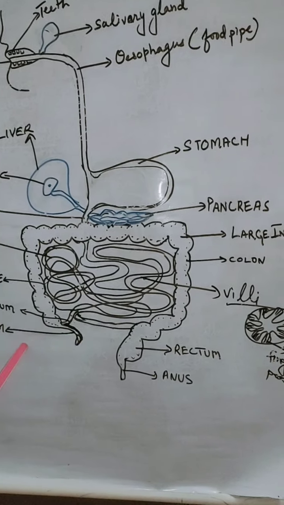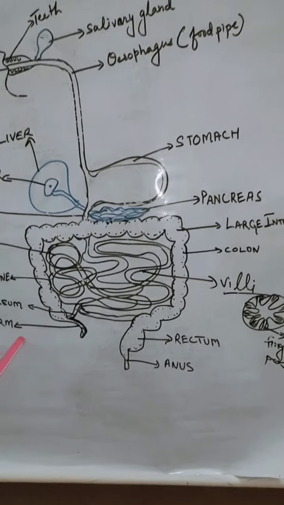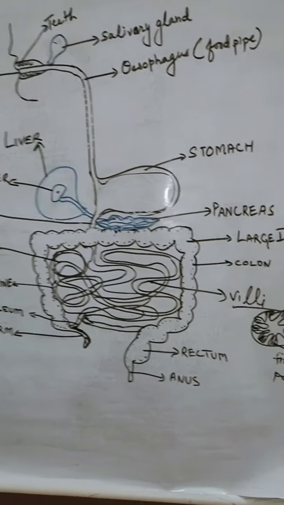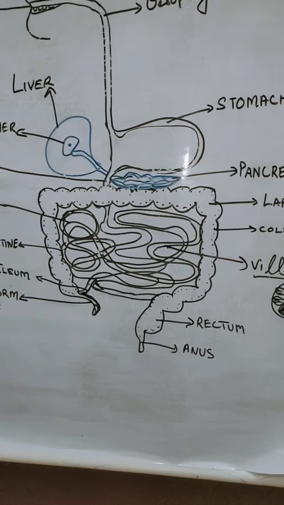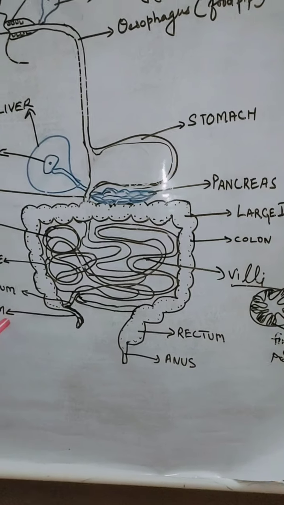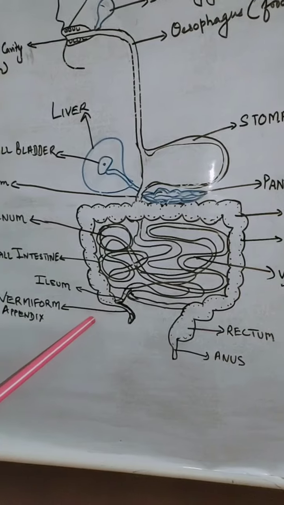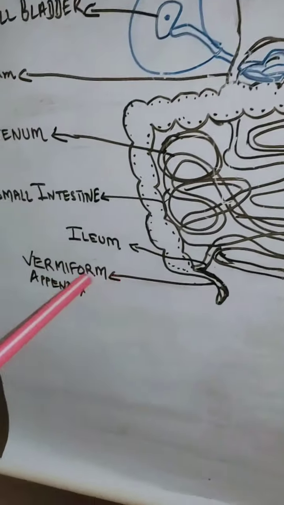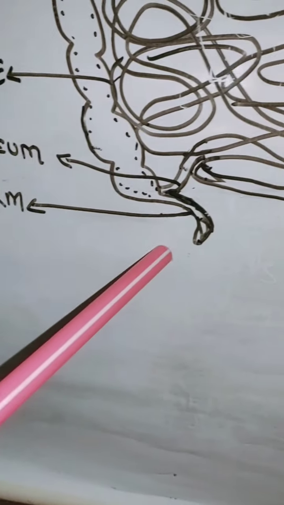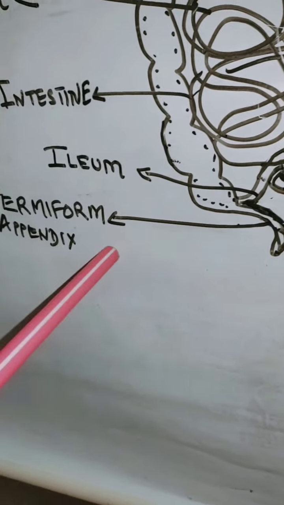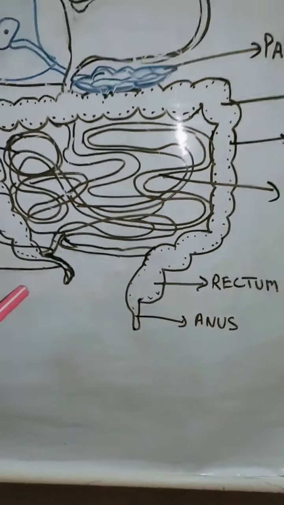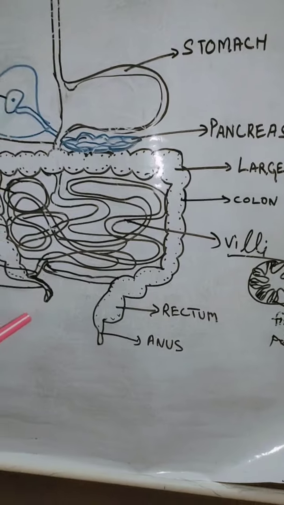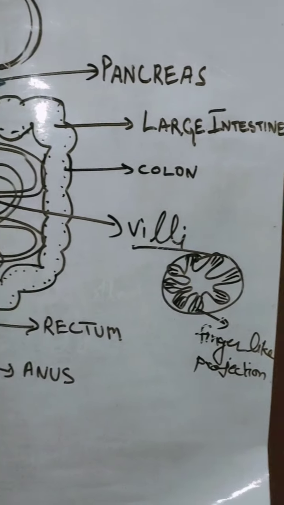We also call them functionless organs. Earlier, when we were eating the cellulose of plants, our vermiform appendix was active and it helped in digestion of cellulose. But now, as we have left the habit of eating cellulose, it has become functionless in our body.